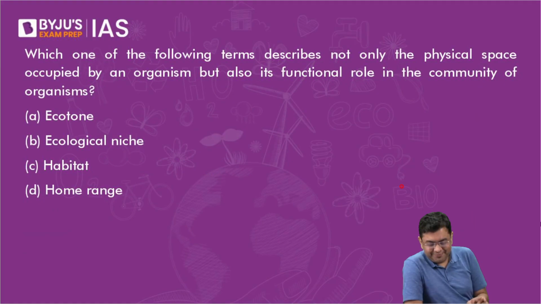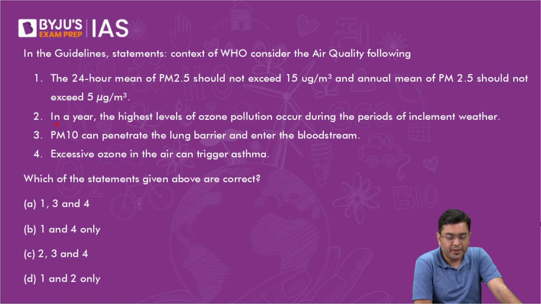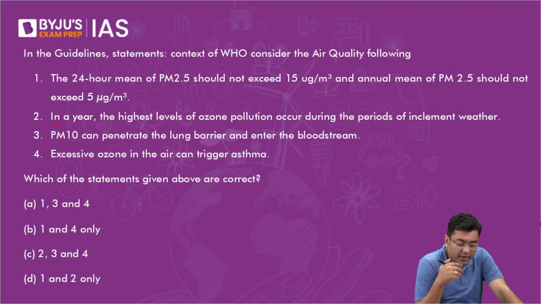Even if, let's suppose, not all of you, but 69% of you have rendered it correct, it is an ecological niche. Now, let's suppose your logic of micro weather, when you have storm and cloudy conditions, in a year, highest level of ozone pollution occurred during the periods of inclement weather. PM10 can penetrate the lung barrier and enter the bloodstream. Excessive ozone in the air can trigger asthma.